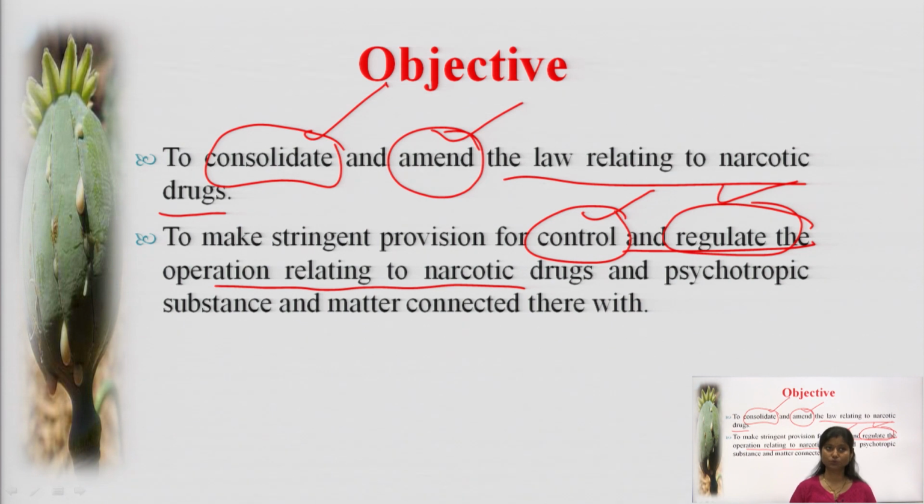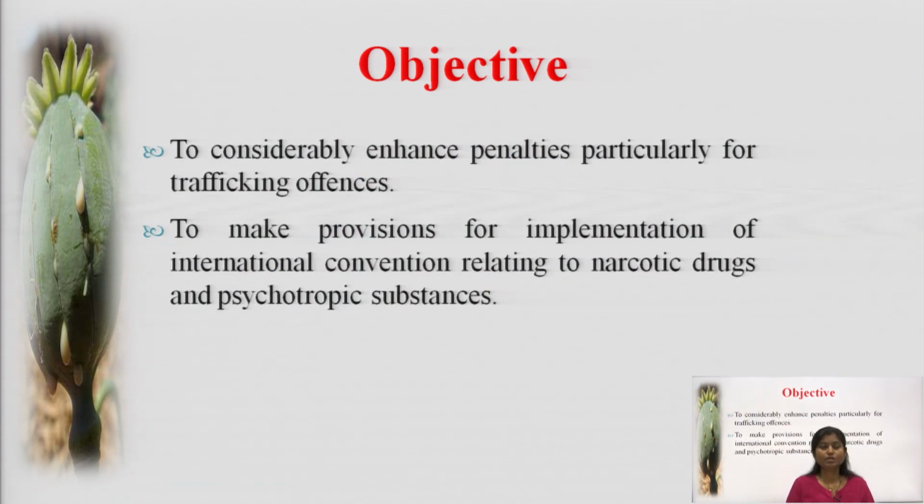What to regulate and what to control? The drugs coming under narcotic drugs, because they have psychotropic effects, that is, an effect on the brain. So that was the main objective of the act. To considerably enhance penalties, particularly for trafficking offences.